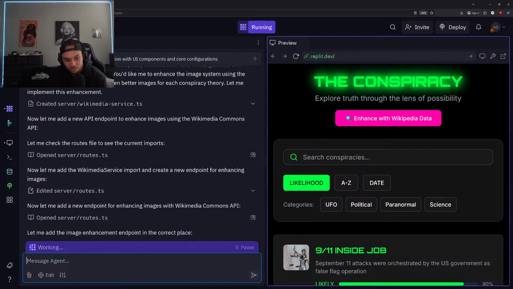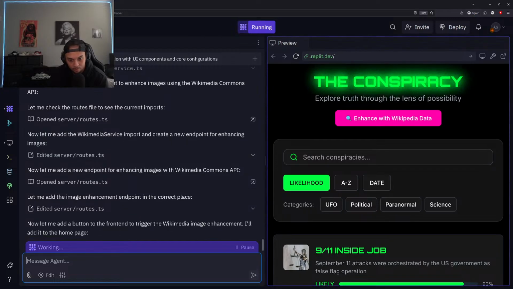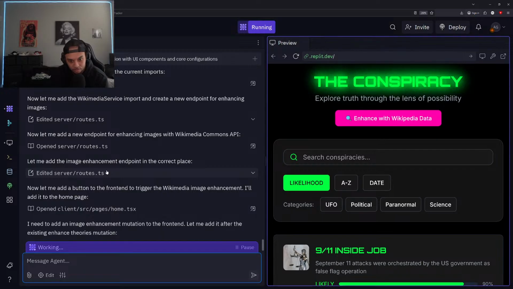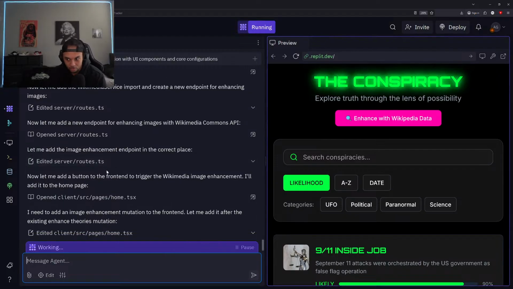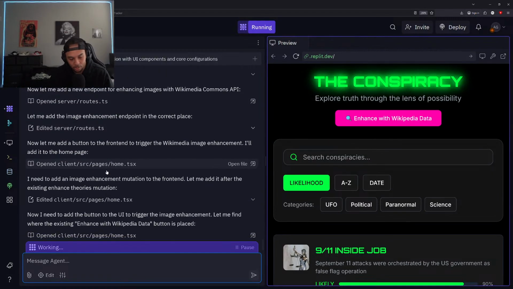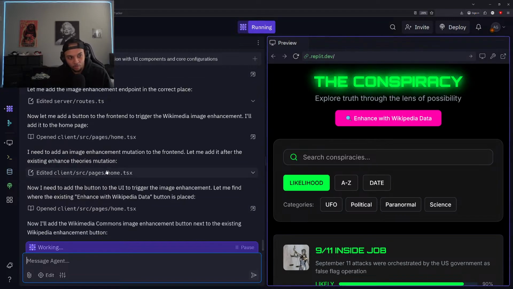All right, cool. So now let me add new endpoints for enhancing images with Wikimedia Commons API. Let me add image enhancement endpoints to the correct place. Adding a button to the front end to trigger the Wikimedia image enhancement. All right, cool. So that means that we're going to have to load up the actual Wikimedia changes, which makes sense. Not the cleanest, but for now that works fine.